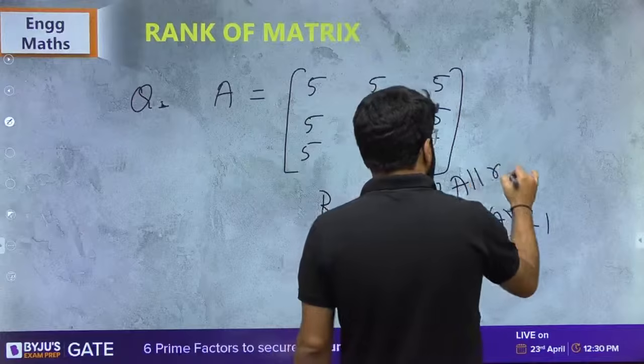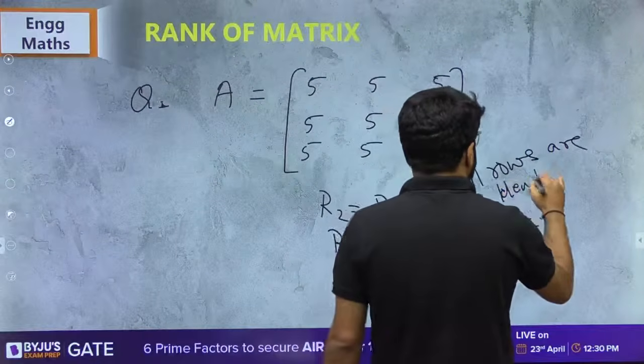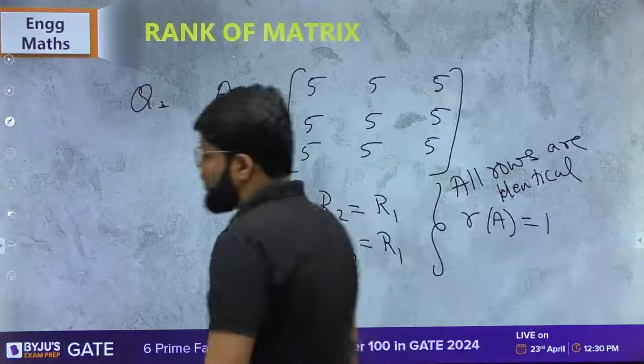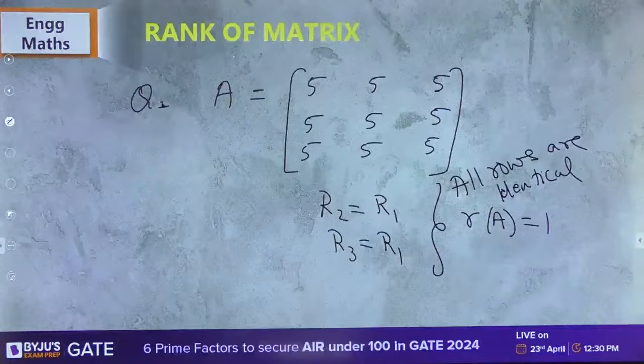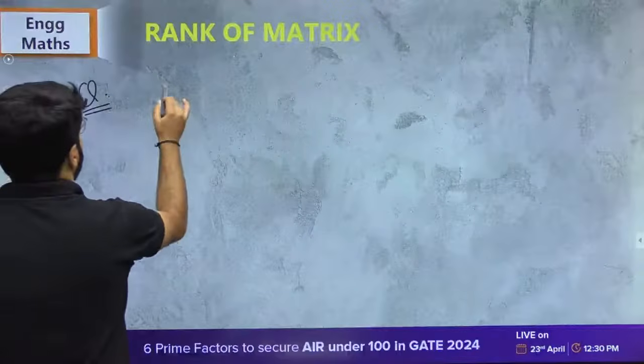Why? Because all rows here are not only proportional, they are identical. One more question, let me write down.